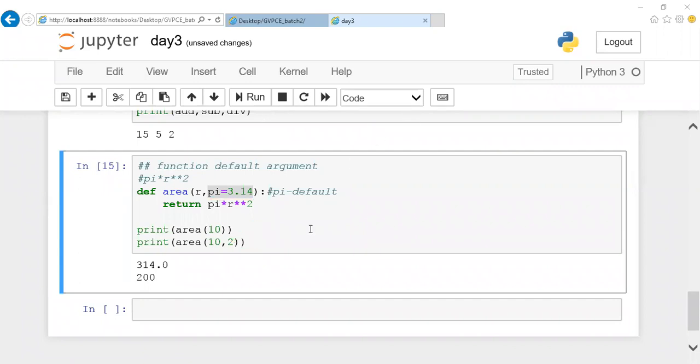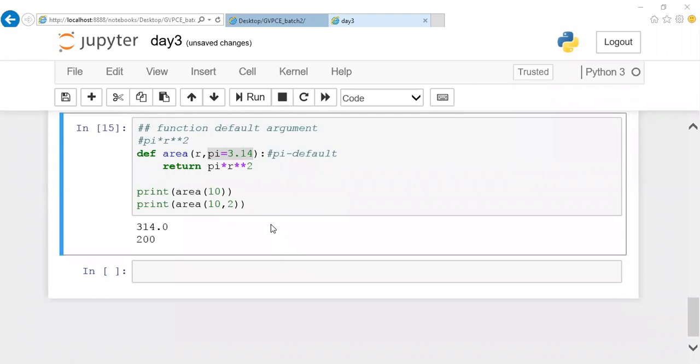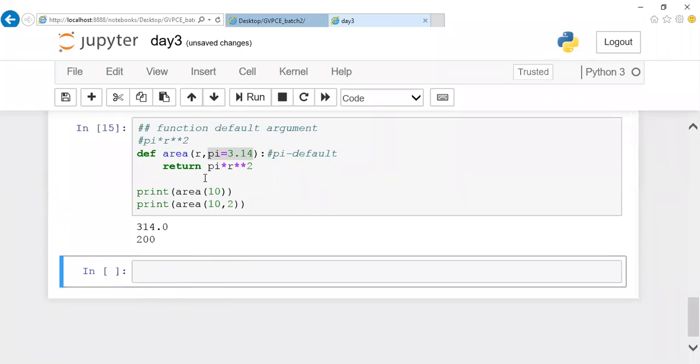This is all about default argument, guys. Good, I guess you people are clear. Guys, whenever you find doubt, you can ask your doubts. After completion of this topic, I'll give time for you people and ask if you have any doubts. So clarify your doubts then and there. The reason is this function is an important one, where we'll be implementing this function in the OOPS concept. Without knowledge of the function, it is very hard to go ahead with the OOPS concept. I'm ready to explain your doubts wherever you find doubt.